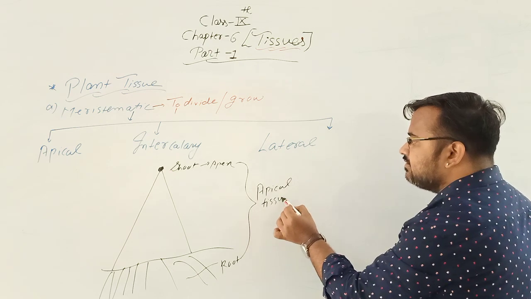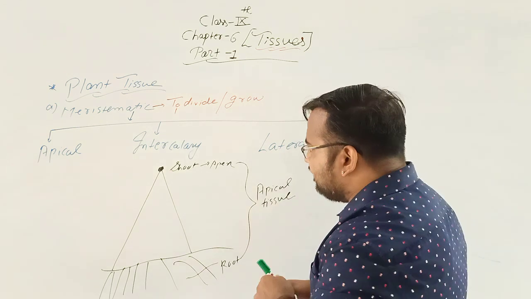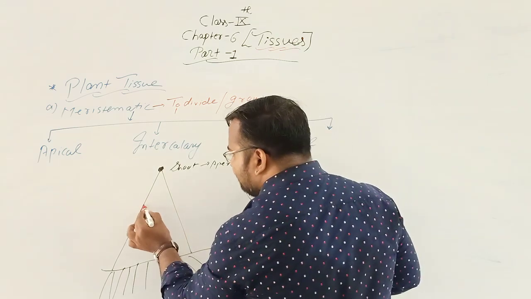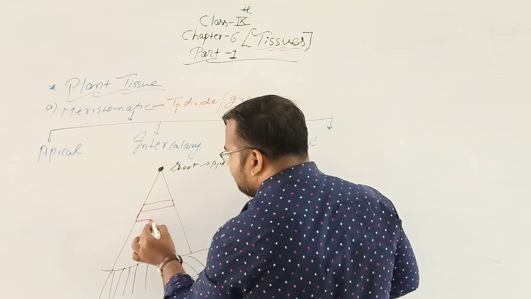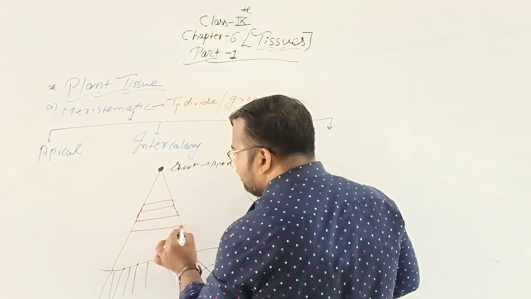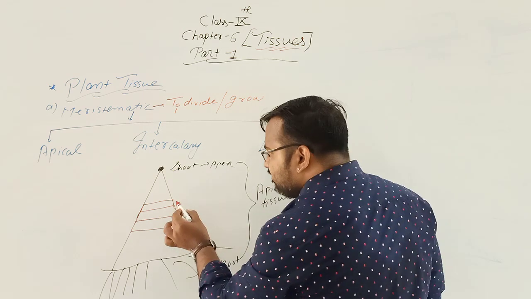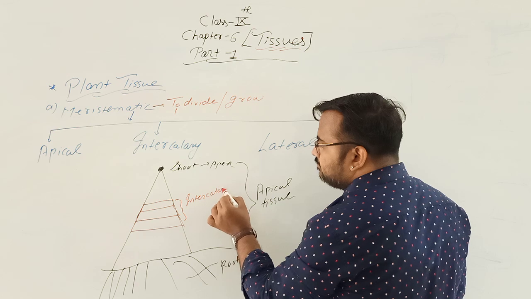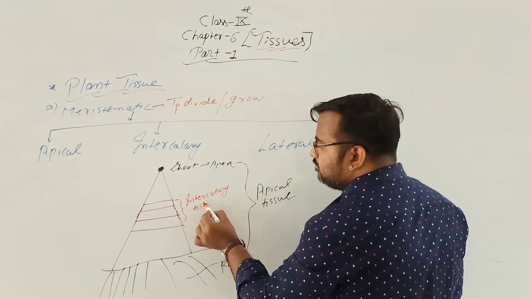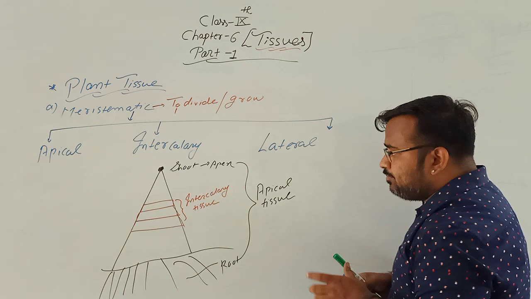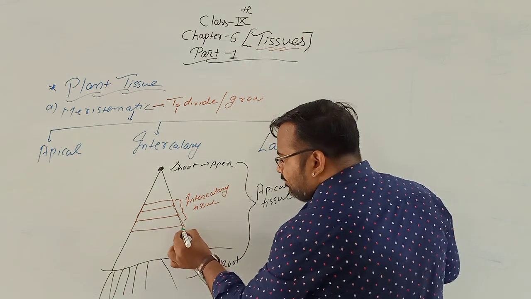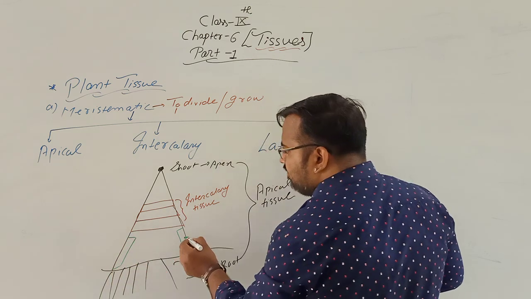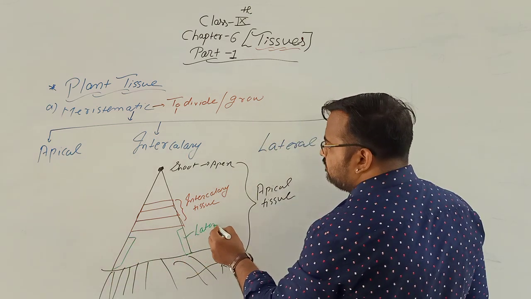And there are some intercalary regions in the plant, where the tissues present are known as intercalary tissue. And at the lateral surface of the plant, the tissues present are known as lateral tissues.